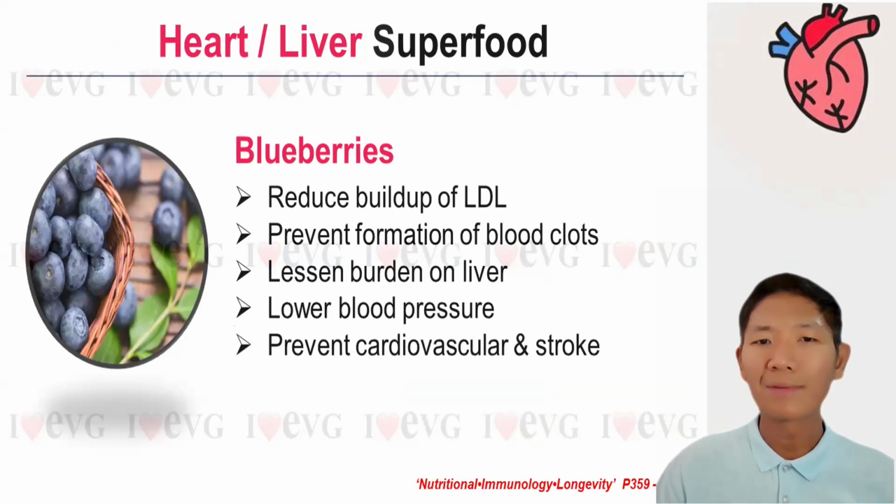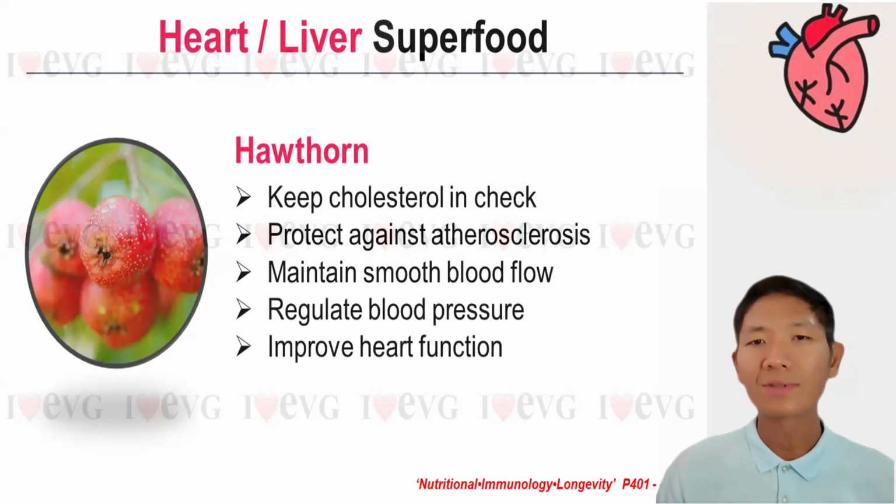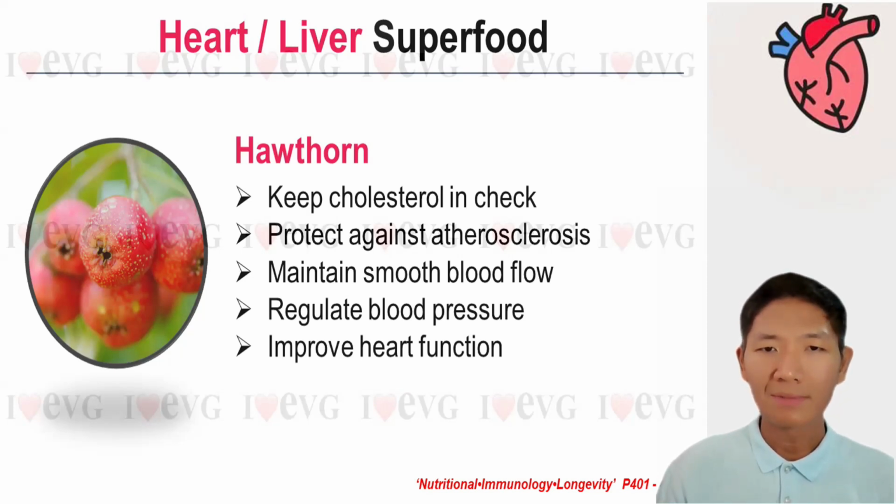First of all, we have blueberries, which have very high antioxidant activity that can help to reduce the buildup of LDL, the bad cholesterol, prevent the formation of blood clots, lessen the burden of the liver, lower blood pressure, and prevent cardiovascular disease and stroke. Next we have Horton. Horton keeps cholesterol in check, protects against arteriosclerosis, maintains smooth blood flow by dilating blood vessels, regulating blood pressure, and improves heart function and prevents the lack of oxygen in the heart tissue.